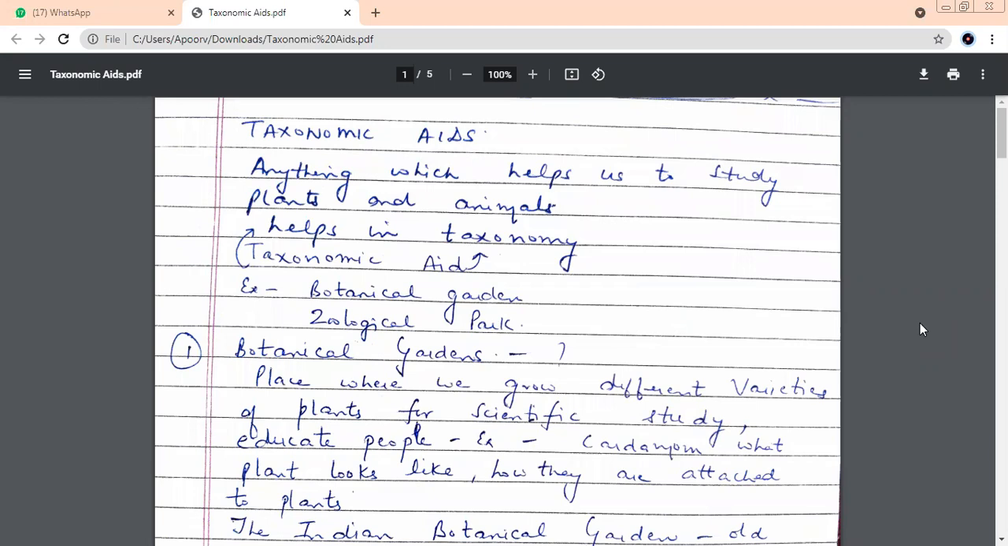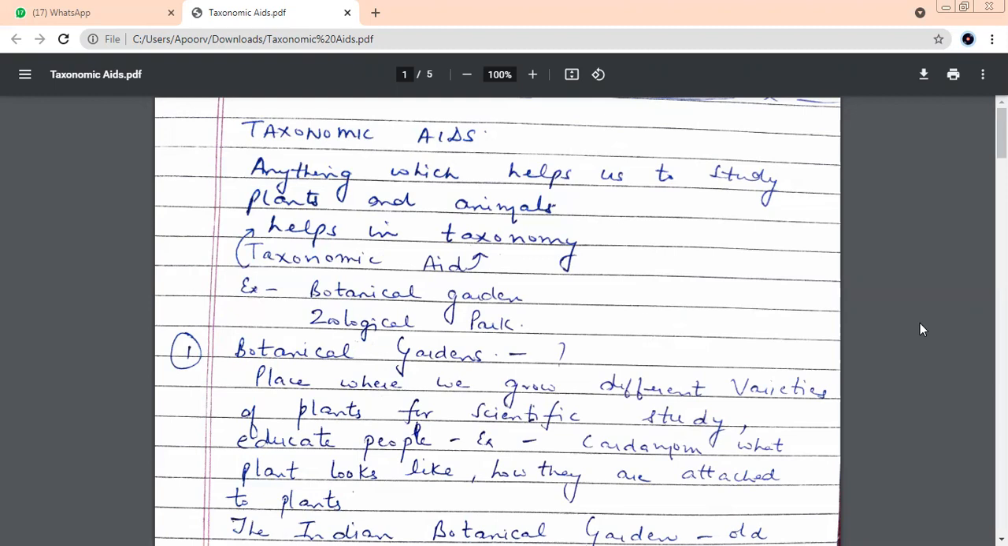So botanical garden would be an aid for plants or animals? For plants. And zoological garden will serve as a taxonomic aid for animals. Yes, beta. Now see, what are botanical gardens? The name itself tells you a garden related to plants, that is botanical gardens. A place where we grow different varieties of plants.